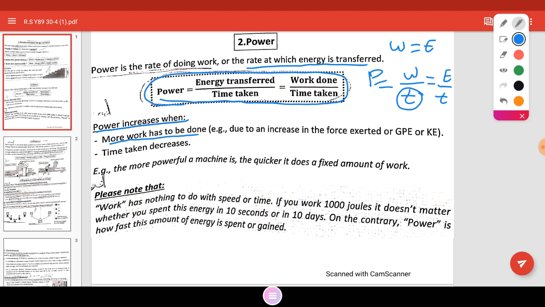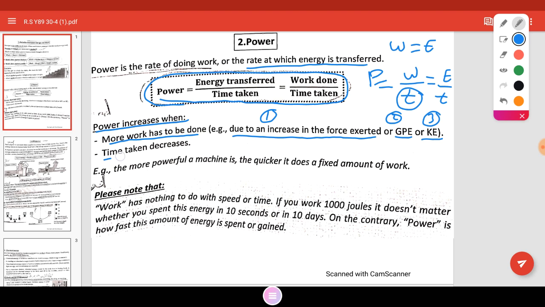More work has to be done due to, number one, an increase in the force exerted; number two, an increase in the gravitational potential energy; number three, an increase in the kinetic energy.